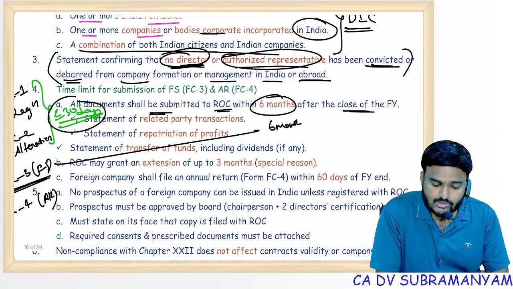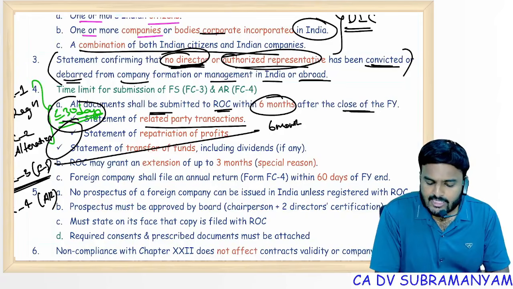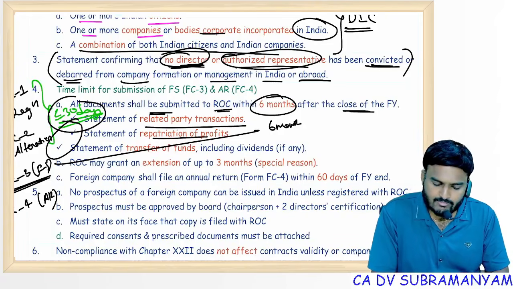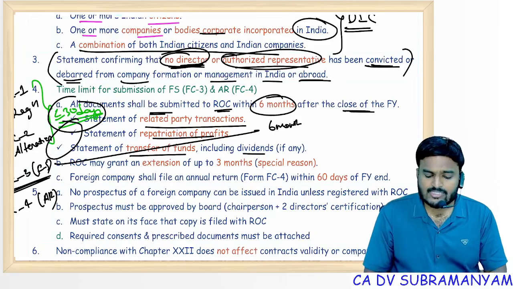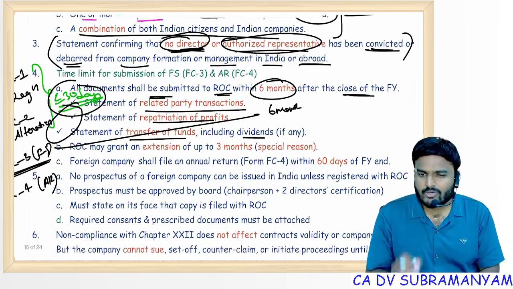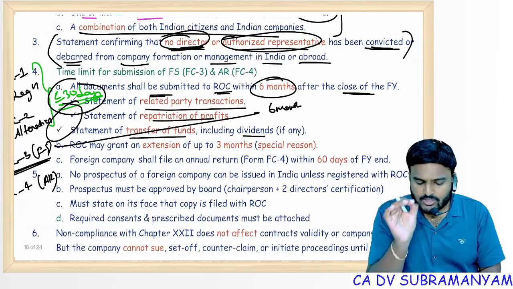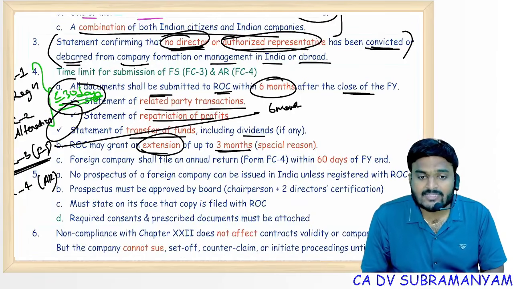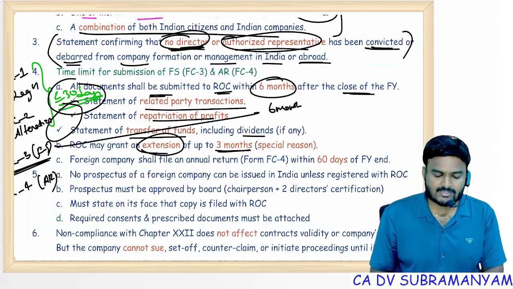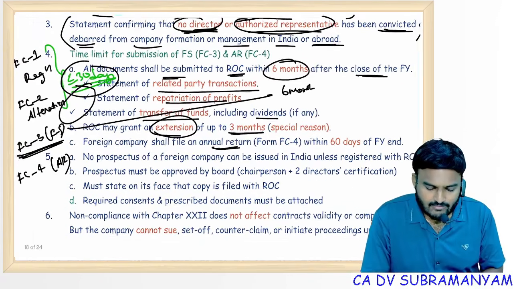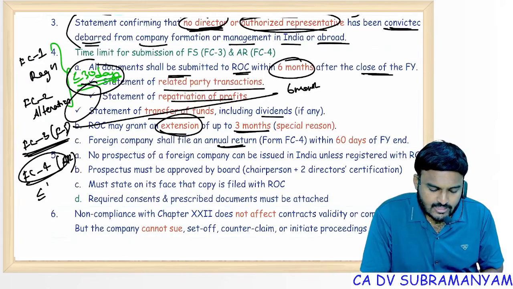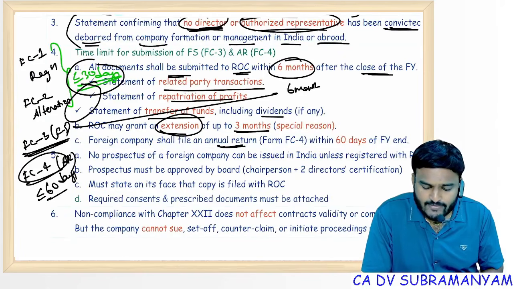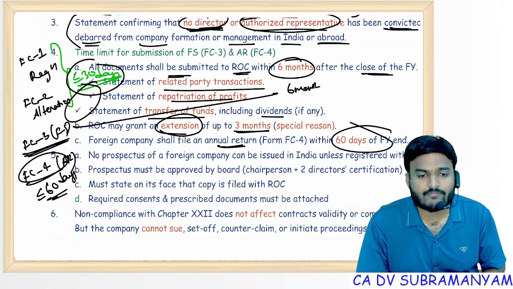Additional documents, you know, 3 additional documents are there. Statement of related party transactions, statement of repatriation of profits, statement of transfer of funds including dividends. So what is the time limit? 6 months. But if you request ROC for any special reason, ROC may grant an extension up to 3 months. Foreign company shall file annual return form number FC4, for this due date is 60 days of closure of financial year.